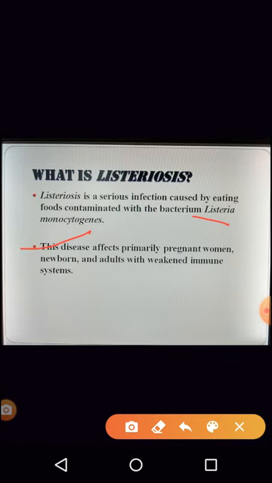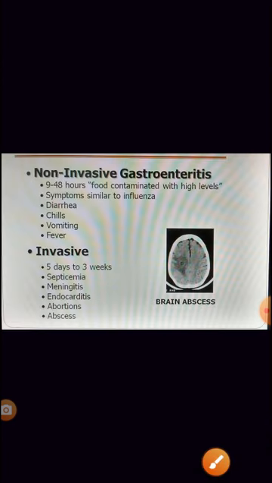And who are the people? As I told you, it's pregnant women, newborns, and if it is adults, it's the people who have a weak immune system. Now, this can be of two types, that is non-invasive and invasive type.